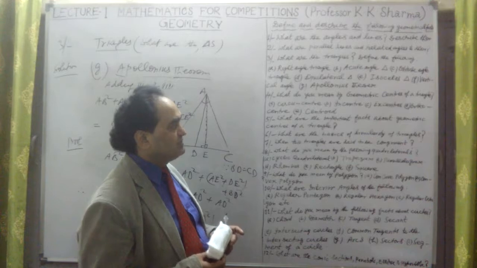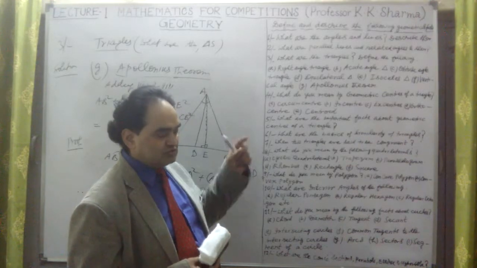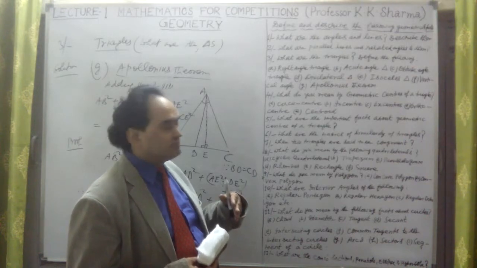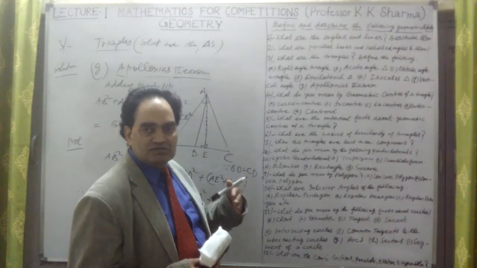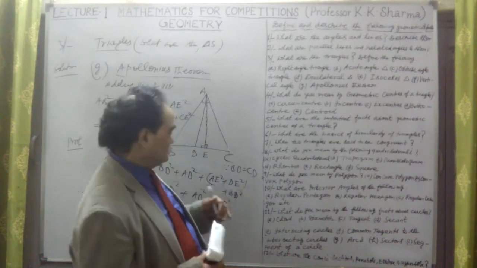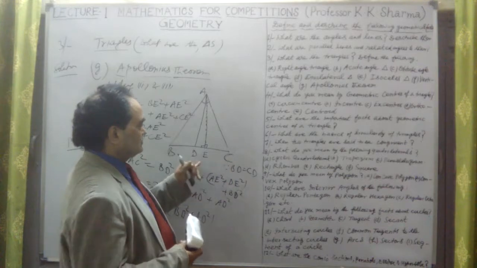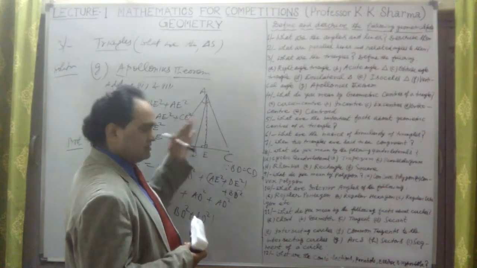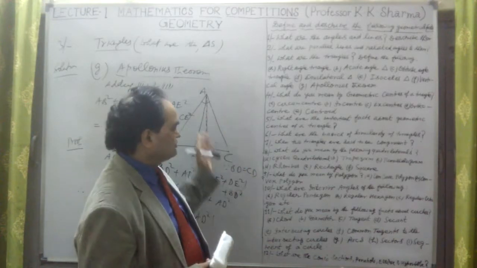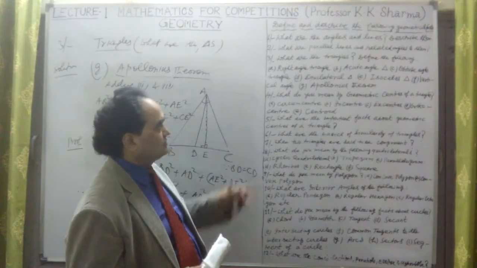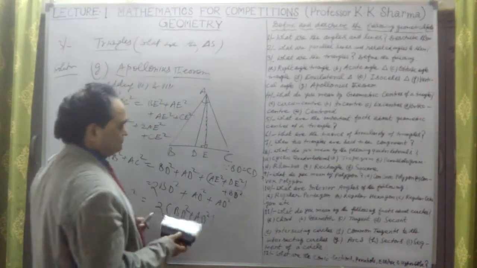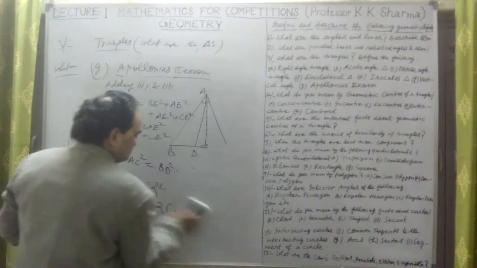Okay, if a median is there of a triangle, from the opposite vertex we have drawn a median. Median is the side bisector, so it is bisecting the opposite side at point D, which is BD equal to CD. We draw the perpendicular AE, and we have proved it by taking Pythagoras theorem. With the help of Pythagoras theorem, we can prove this Apollonius theorem, we have proved. Okay, that we have done. Now next is question number 4.